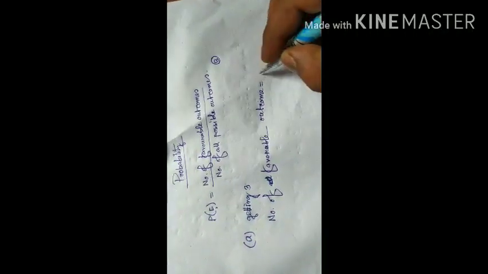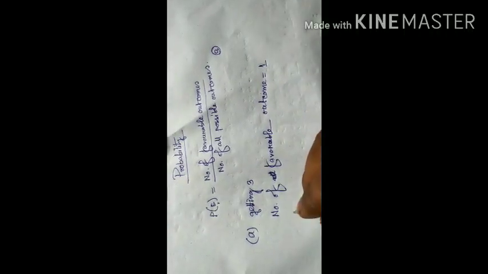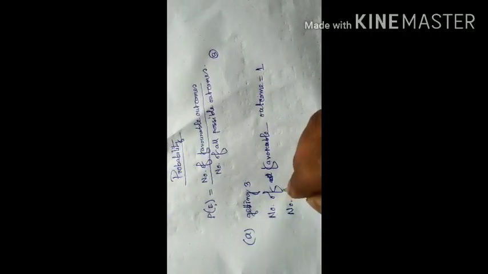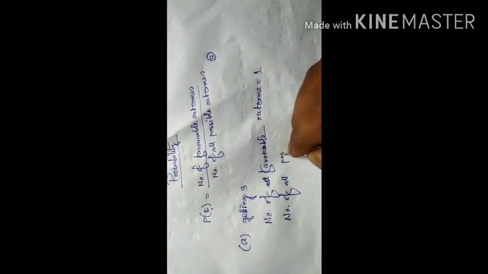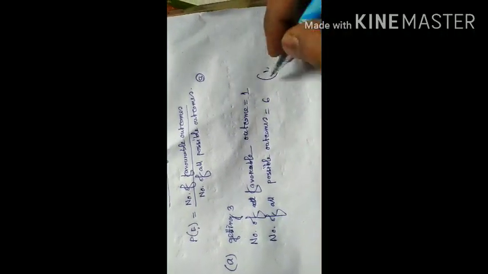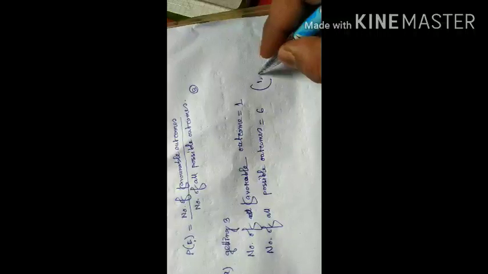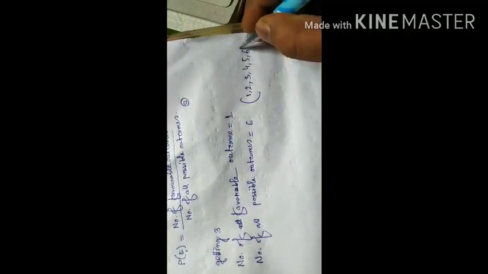So the number of favorable outcomes is 1, and the number of all possible outcomes is 6. All possible, that means it can be 1, 2, 3, 4, 5 or 6.